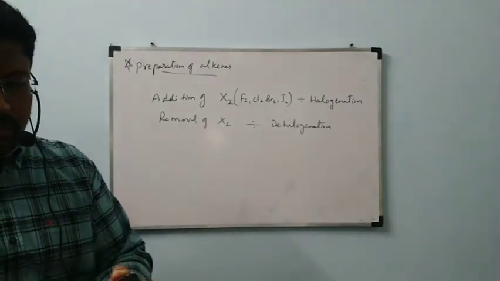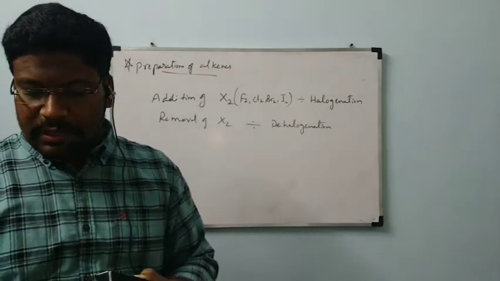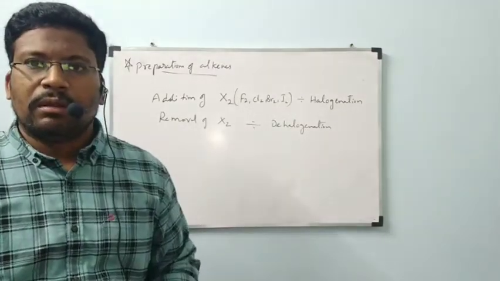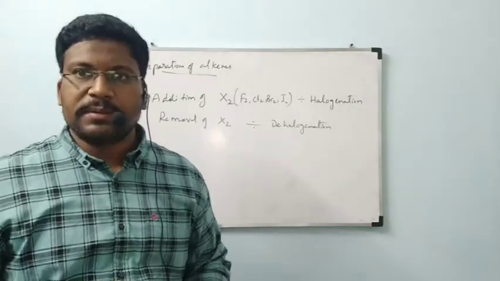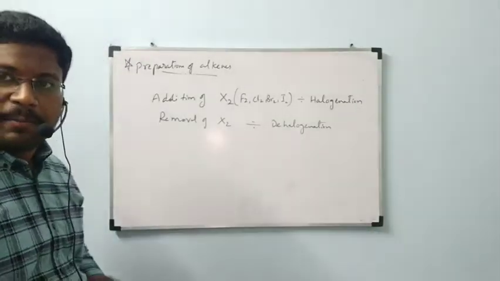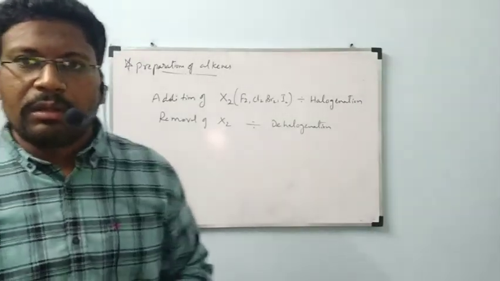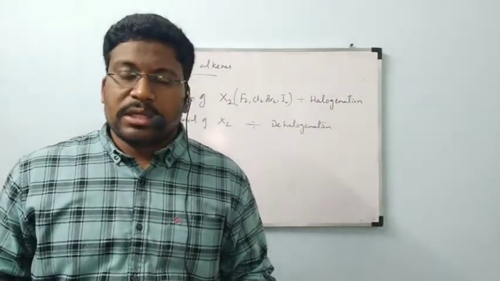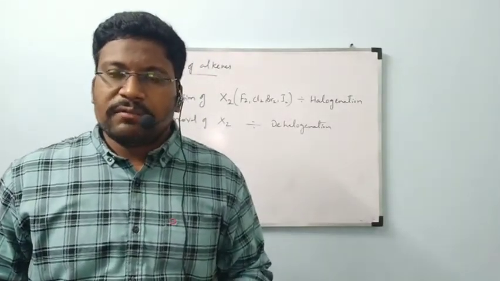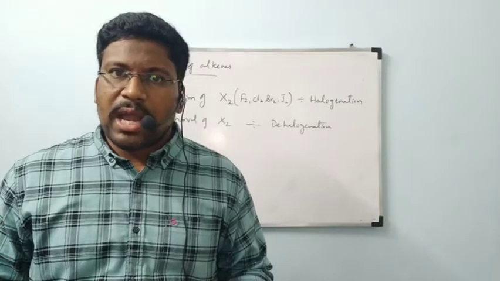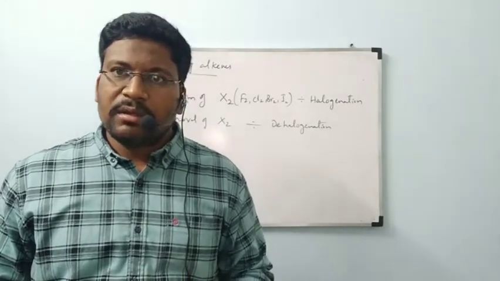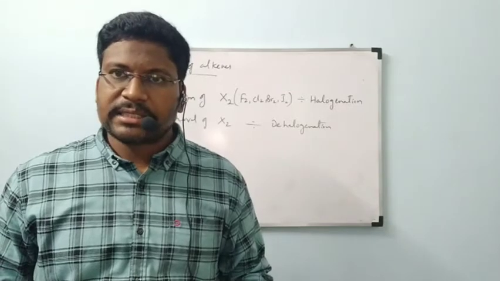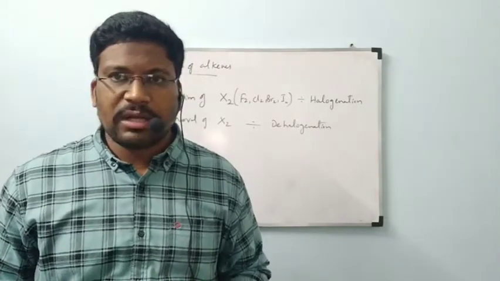Okay, now the next thing we are going to see is the chemical properties of alkenes. We completed the preparations; there are 4 preparations. Addition of hydrogen, removal of hydrogen. Second one, removal of halogen and hydrogen from halogen compounds. Third one, from vicinal dihalides. Fourth one, by dehydration of alcohols.